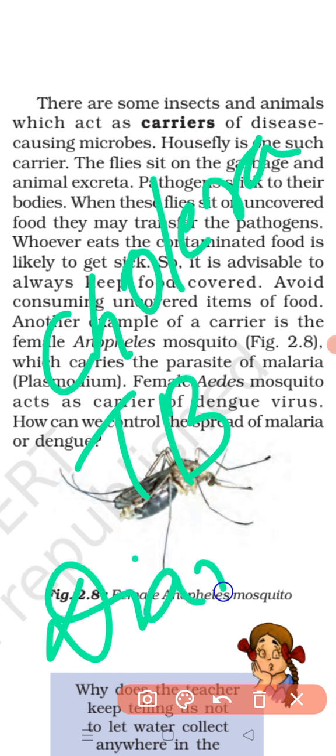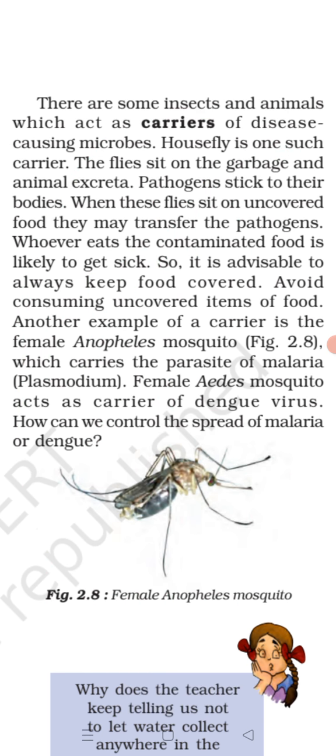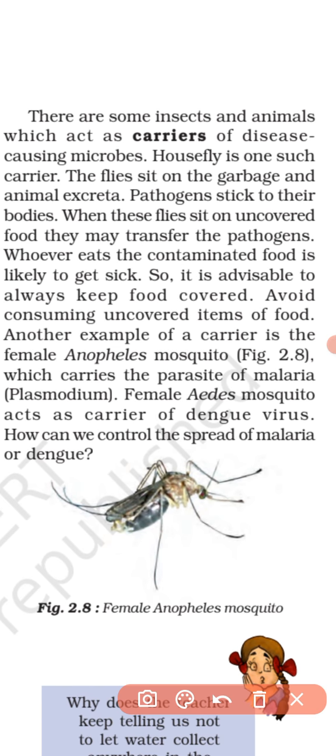These are some of the dangerous diseases caused by microorganisms, and it is the housefly that carries them. Clear?